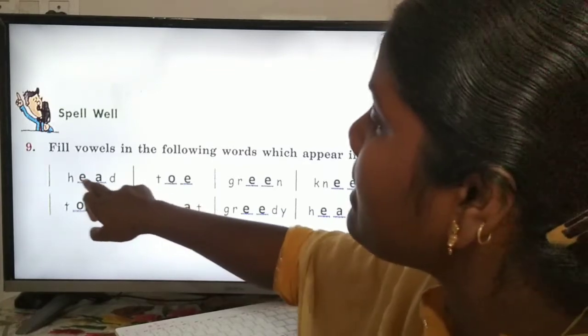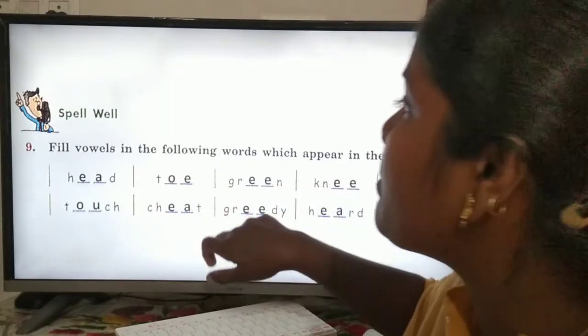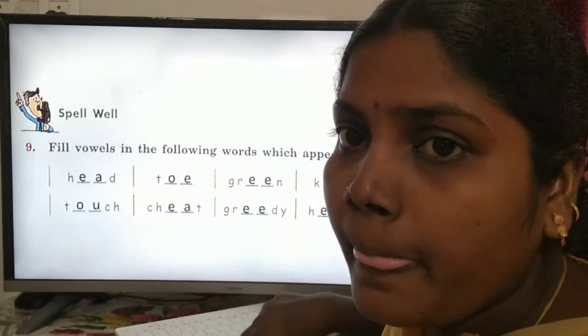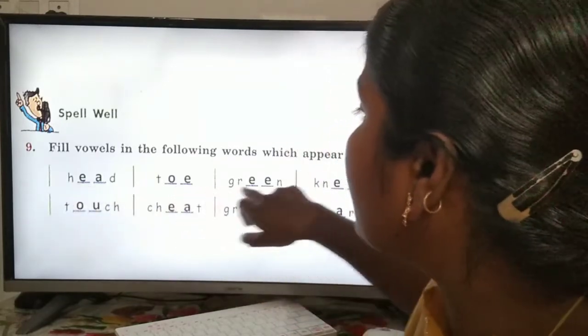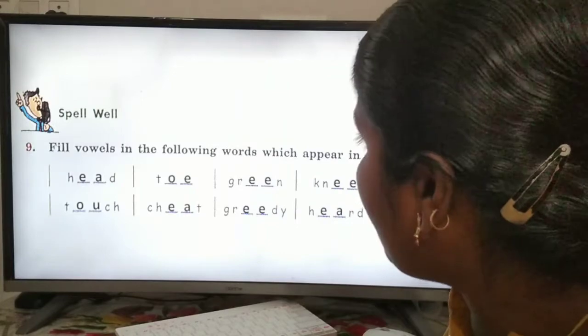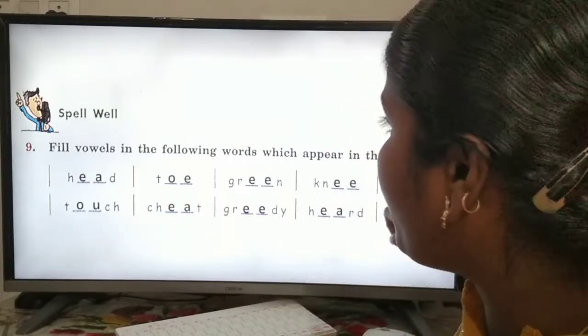So these two vowels are missing in the word. Okay, heard, toe, green, knee, mill, touch, cheat, greedy, heard, poor.